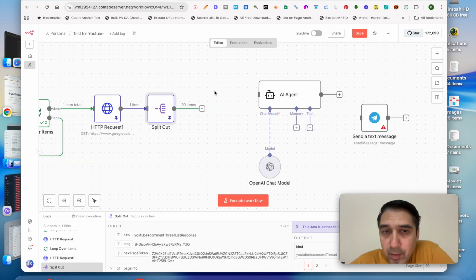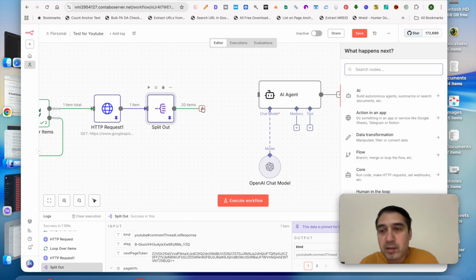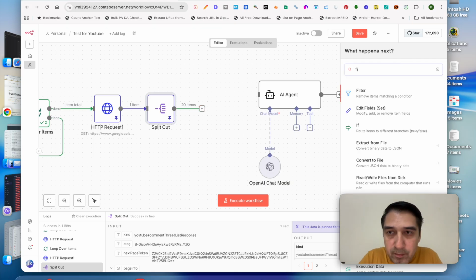So now we also want to make sure that we're sending in the latest comments. We don't want comments from yesterday because once it starts running, it will pull all the comments out. So every day it'll pull all the comments. We just want to pull comments from the last 24 hours today, then tomorrow pull from the last 24 hours, then the day after pull from the last 24 hours. We don't want to pull all the comments in. And so what we want to do is add a filter.